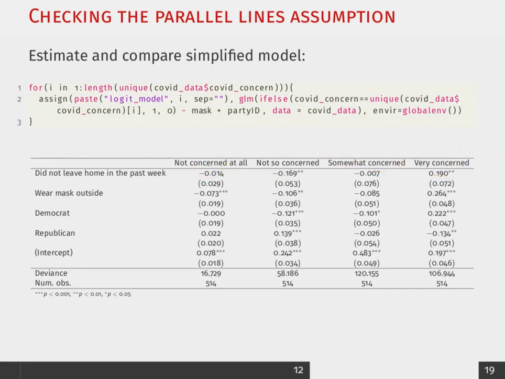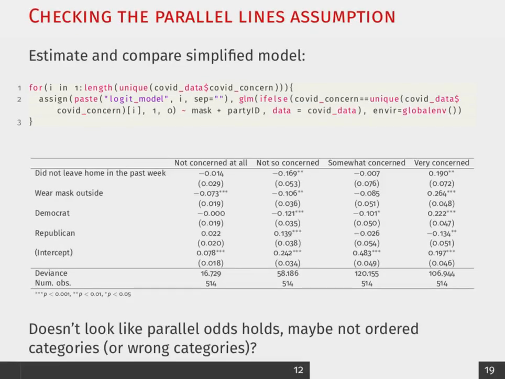Now, what we find is that it doesn't really seem like the parallel odds assumption is holding, which may indicate that these are technically not ordered categories, or potentially that we have the wrong categories. A simpler way of modeling this that we could try, I'm not going to do, but you could potentially, is just do concerned versus not concerned. So we would collapse the very concerned and somewhat concerned, and not concerned at all and not so concerned together into two different categories.